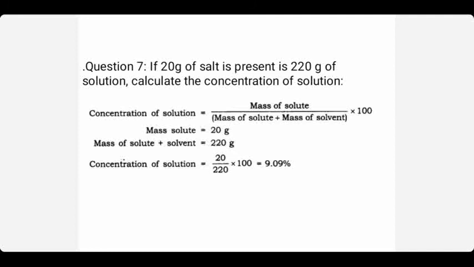The concentration of the solution is equal to mass of the solute divided by mass of the solution. That means mass of the solute plus mass of the solvent, into 100. Mass of the solute is 20 and mass of the solution is 220, right? So 20 divided by 220 into 100 is equal to 9.09 percentage. That's the mass by mass percentage of the solution in which 20 gram of salt is dissolved in 220 gram of the solution.